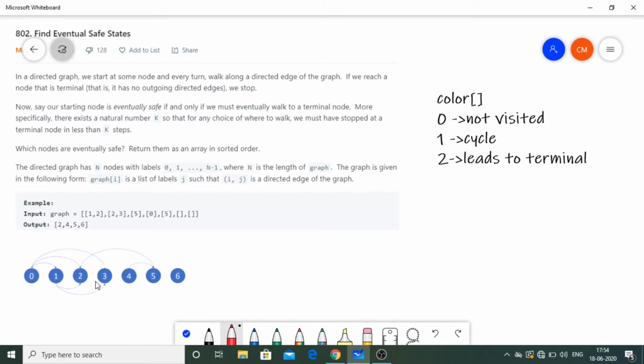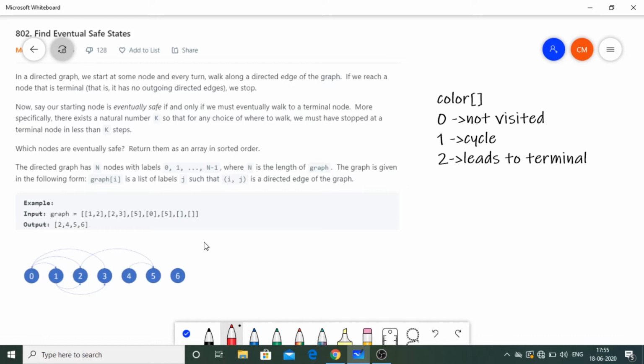In case you don't know about directed edges and undirected edges and the basics of graphs, don't worry, I'm going to add the link in the description box. Similarly, since 2, 3 is at the second index, that means that 1 is connected to 2 and 1 is also connected to 3, directed. Similarly, 5 is present at index 2, so 2 is connected to 5, and so on. So this is how the graph can be made.